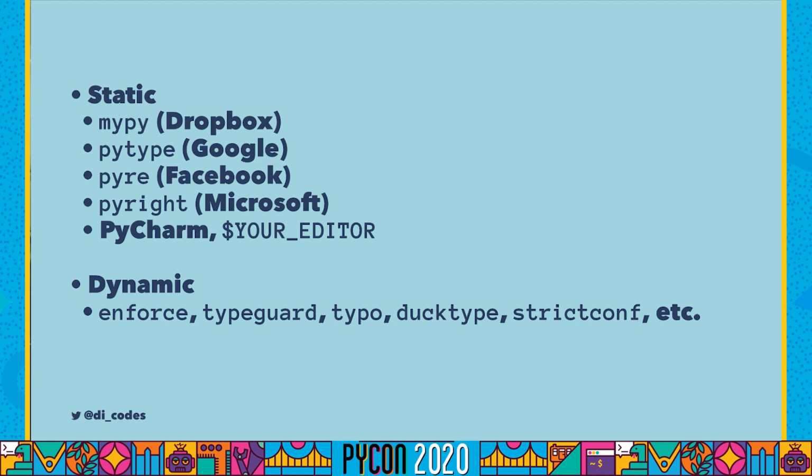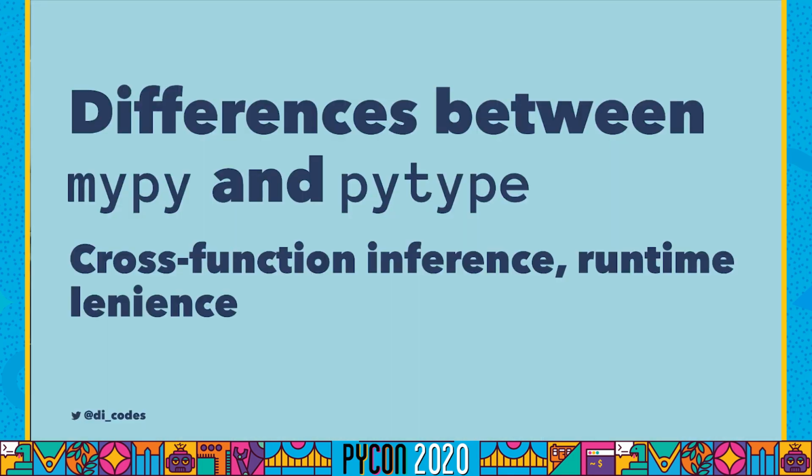There are also others that don't support the PEP 484 spec, and also a bunch of dynamic type checkers that run at runtime. So disclaimer, I work at Google, and the inevitable question that I get here is, if they all support PEP 484, what's the difference between them? Why would I choose one over the other? So I've mostly used Mypy and Pytype, so I'll talk about the differences between those two. The differences between Mypy and Pytype come down to sort of two areas. One is cross-function inference, and the other is runtime lenience, and I'll talk about these in a little more detail.